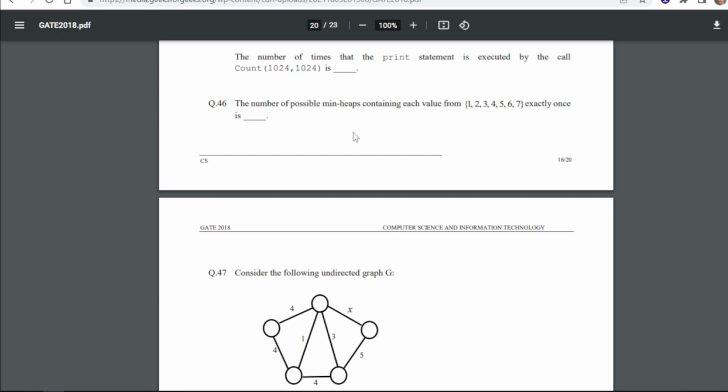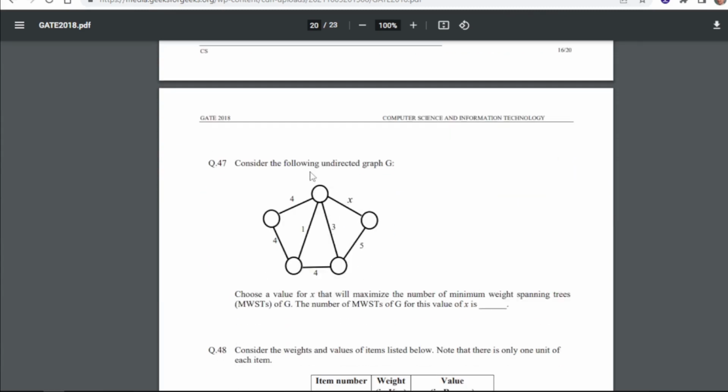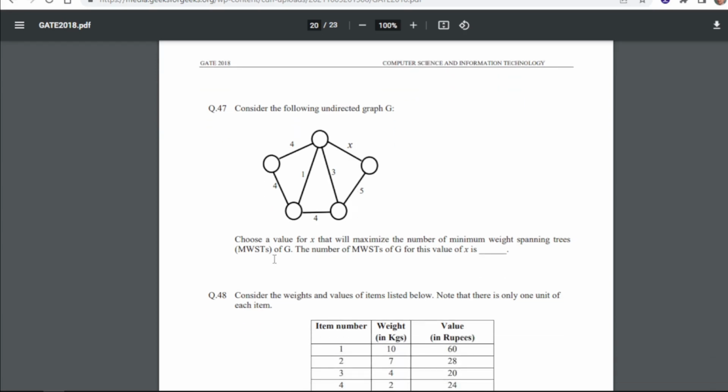The number of possible minimum heaps containing each value from this exactly once is, so for 46 our answer is 80, that is 80. Consider the following undirected graph G. Choose a value for x that will maximize the number of minimum weight spanning trees, that is this one, and the number of MWST, minimum weight spanning trees of G for that value of x is, so for 47 our answer is 4. Okay.